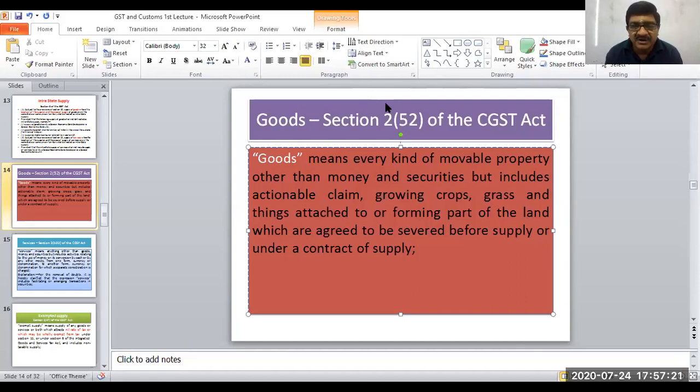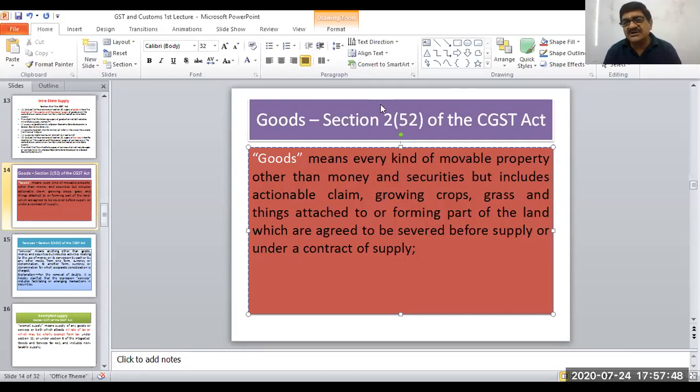So he is a person from outside India making taxable supplies in India but not having a place of business in India. That is taxable territory. He is referred to as a non-resident taxable person. He also requires registration under GST, and that registration is valid for a limited period of time.